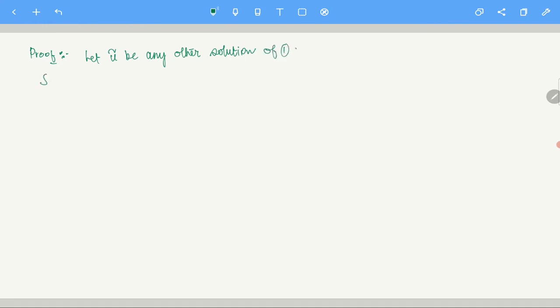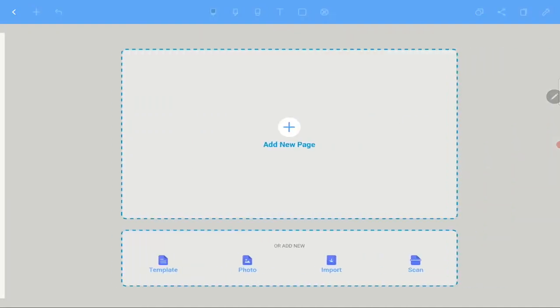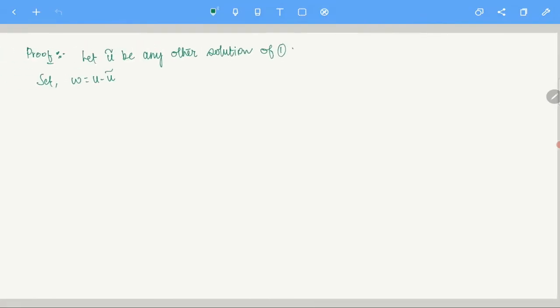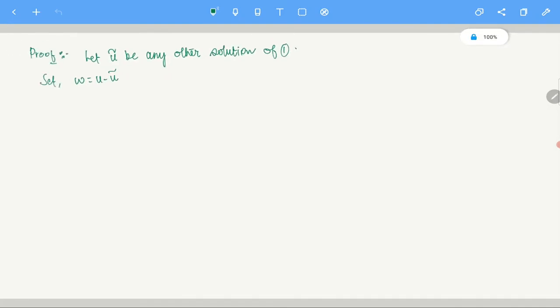I am doing the usual stuff: you assume two solutions and you show that it cannot happen. So let w equal u minus u tilde.